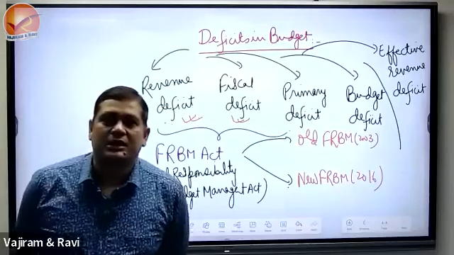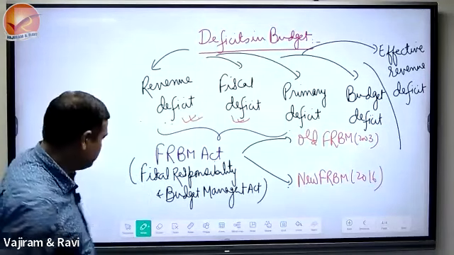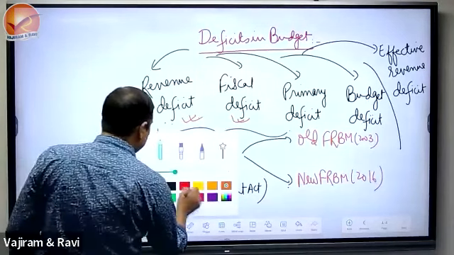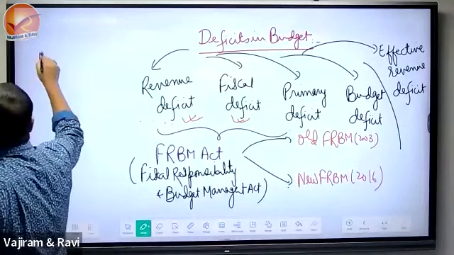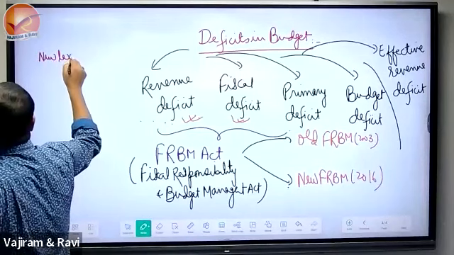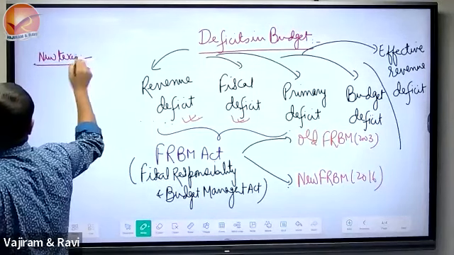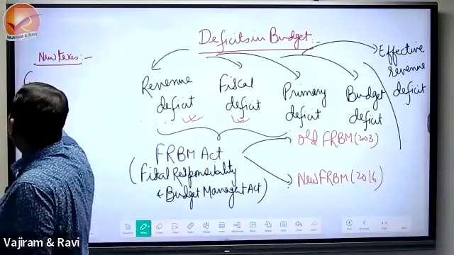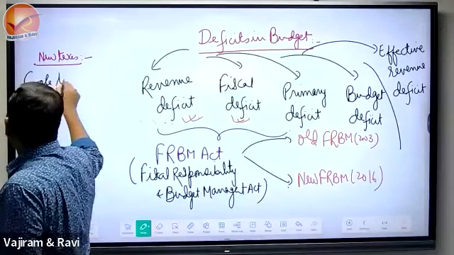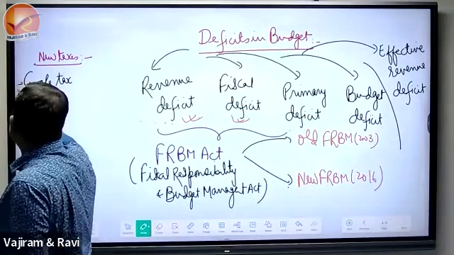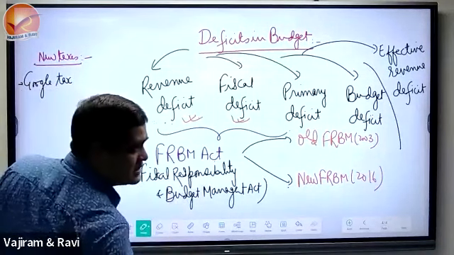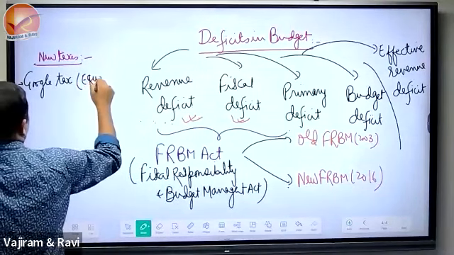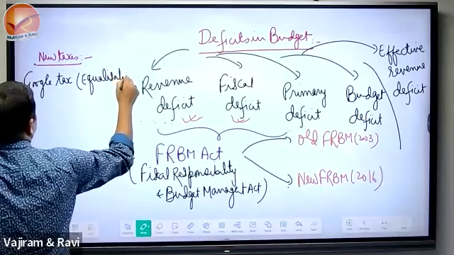We will see that. Apart from this, I told you that some new taxes and even some confusing taxes I will clarify. And see, new taxes, one is called Google tax. Yes, Google tax. Another one is also called equalization levy.